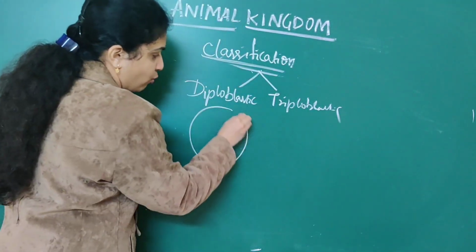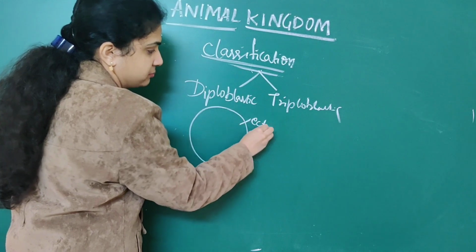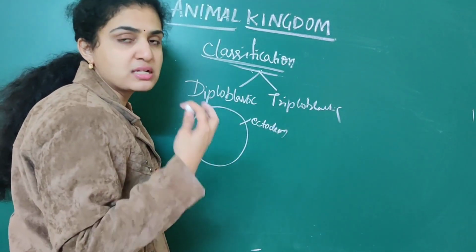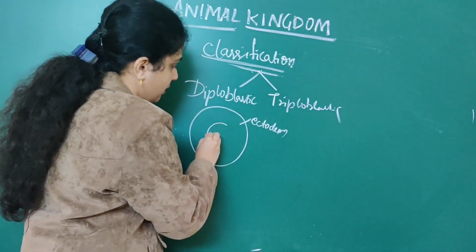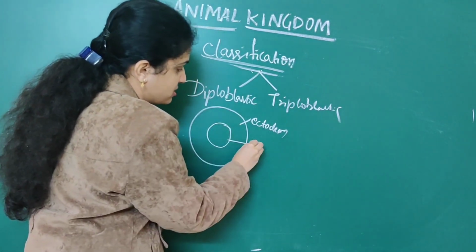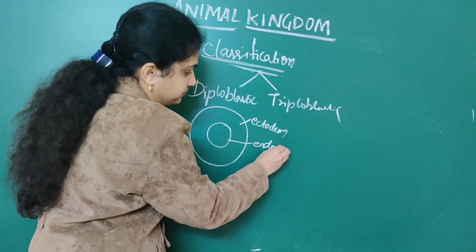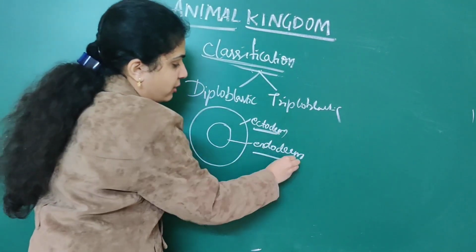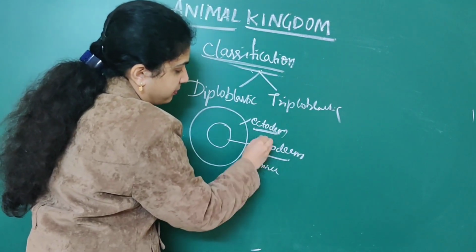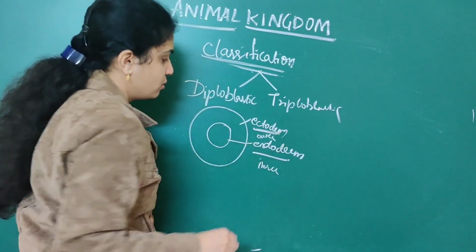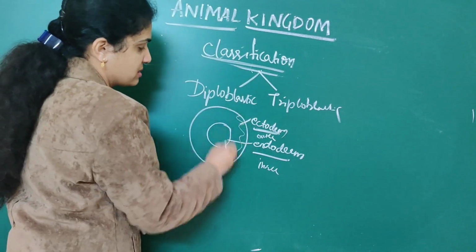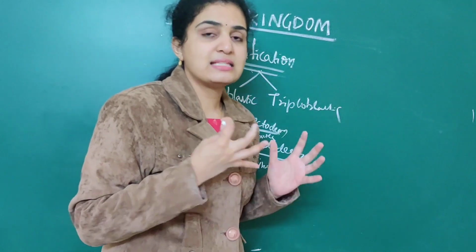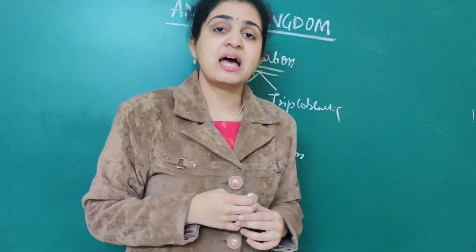Suppose this is the outer ectoderm. The outermost layer is ectoderm, and the innermost layer is endoderm. Ectoderm is outer, endoderm is inner. So this is the ectoderm, this is the endoderm. What are the examples of diploblastic animals?